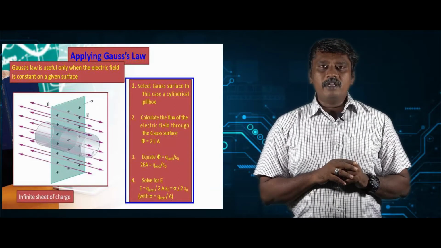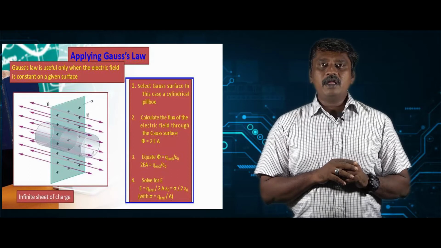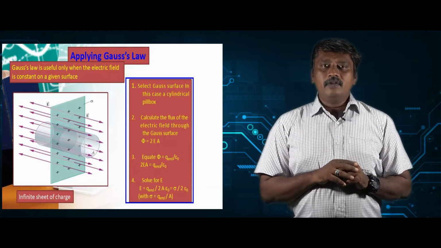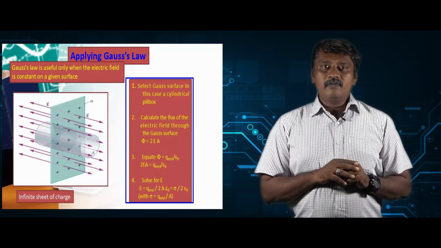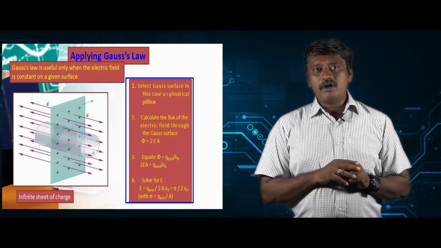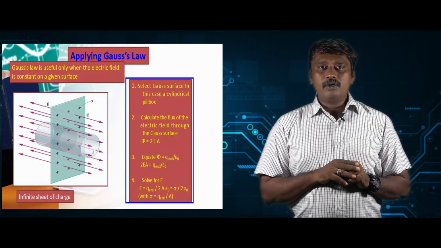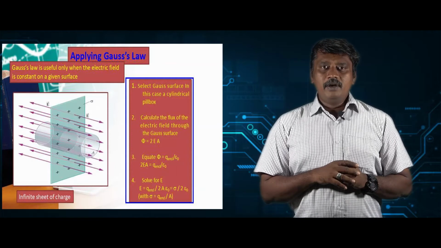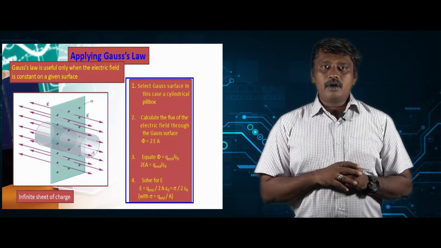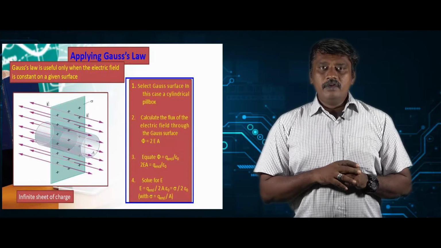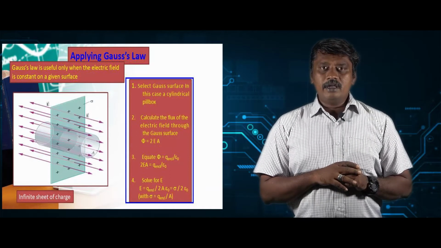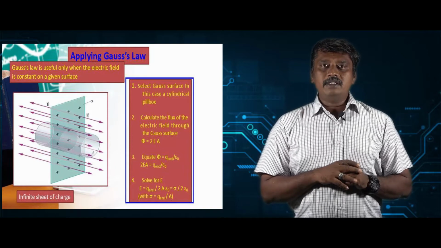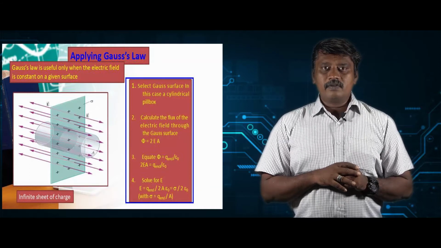Now we want to find the flux through the curved surface of the cylinder and the flux through the plane caps. The flux through the curved surface of the cylinder will be definitely 0, because to find it, we want to know theta, the angle between the electric field and the normal drawn to the curved surface of the cylinder. If we find that, then theta will be equal to 90 degrees. If theta is equal to 90 degrees, the flux through the curved surface phi = EA cos 90. Cos 90 is 0. So the flux through the curved surface is 0.